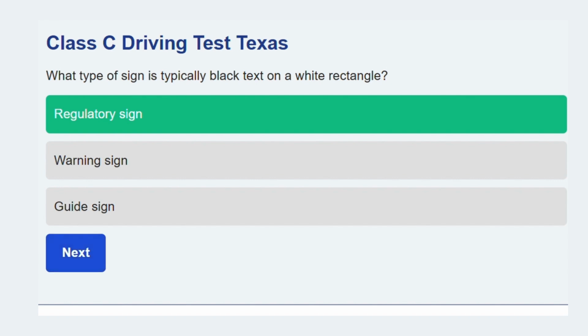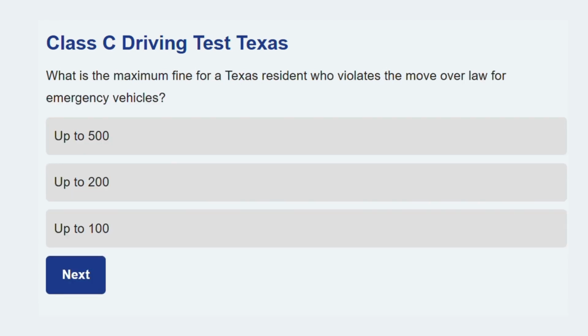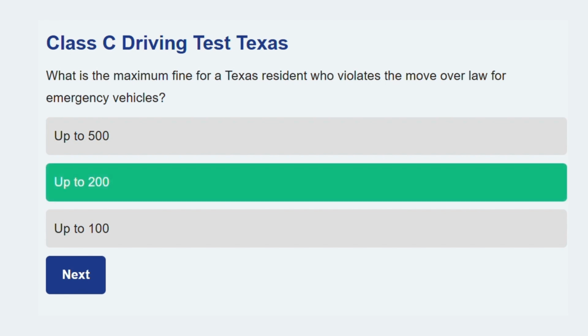Moving along now. What is the maximum fine for a Texas resident who violates the move-over law for emergency vehicles? Up to $200. The move-over law protects first responders and carries a significant financial penalty for non-compliance.